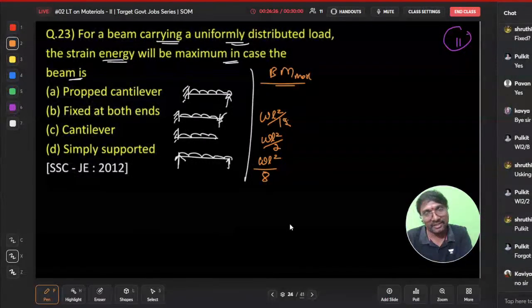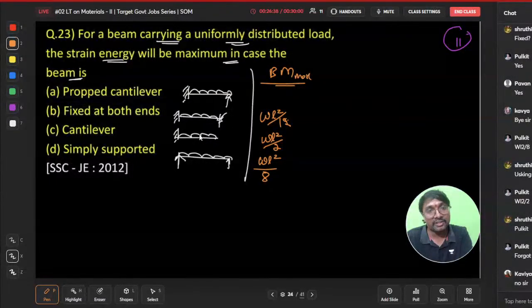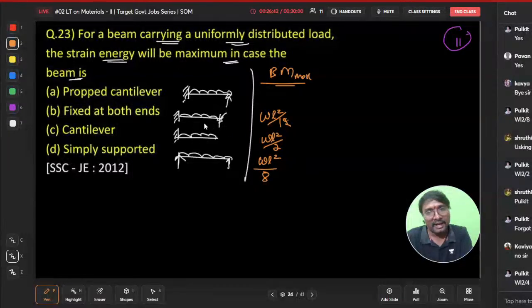So now if you just observe, it is in between two values. This is your cantilever, WL square by 2 condition is there. And this is the fixed beam, both ends fixed, right? And this is your simply supported beam.